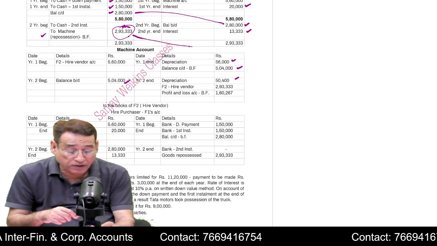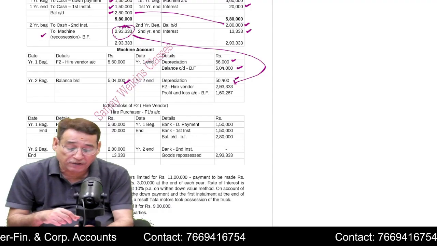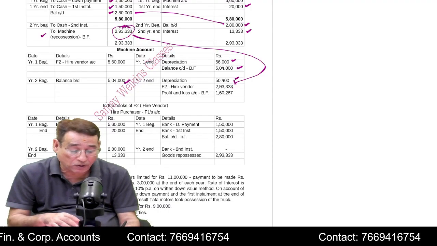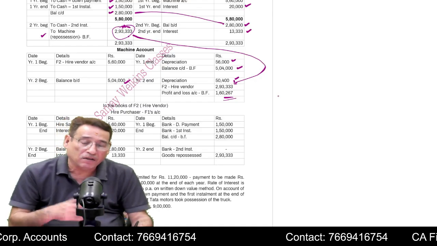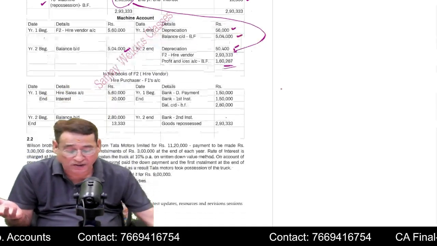And then I will cross this amount here, because here I have written 2 machines. So here I'm going to write 2 hire vendor account, 2,93. The balancing figure will tell me the amount of loss incurred by me. Is it clear to you?